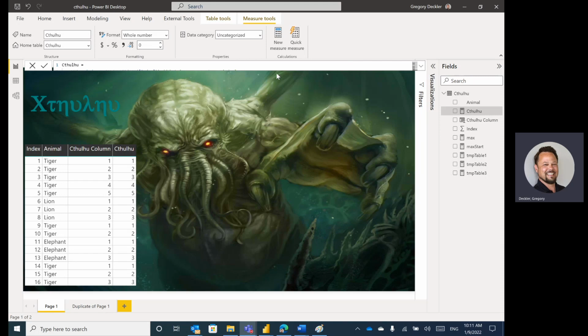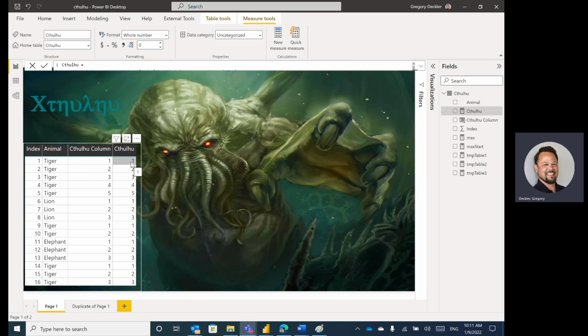So anyway, continuing on, the idea behind Cthulhu is a repeating counter that resets when a certain criteria changes. I actually included a Cthulhu in my book, DAX Cookbook, as repeating counter with criteria, which is a far less fanciful name.